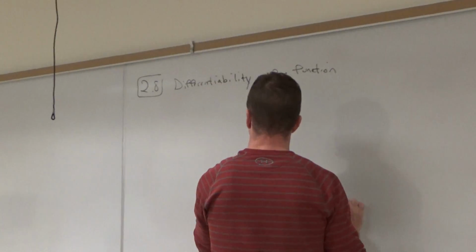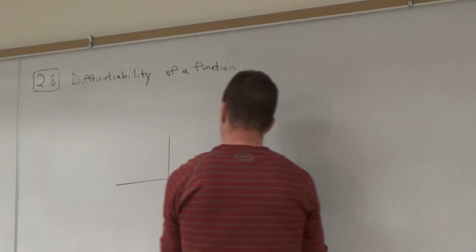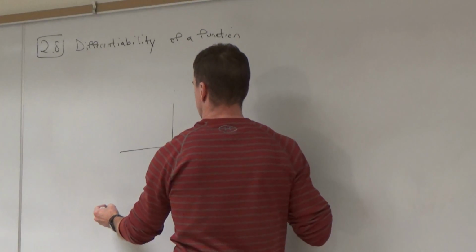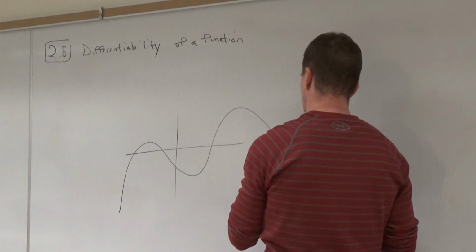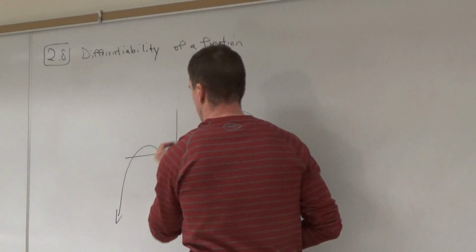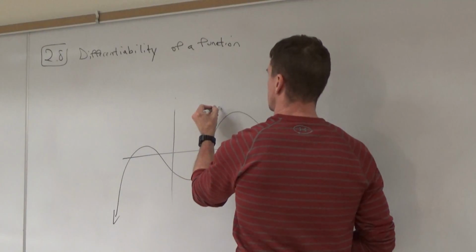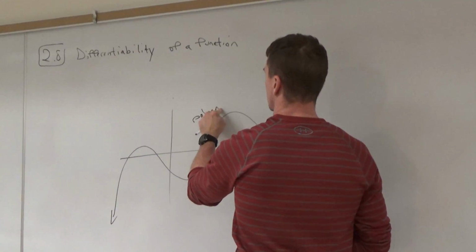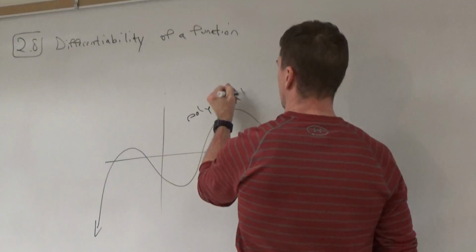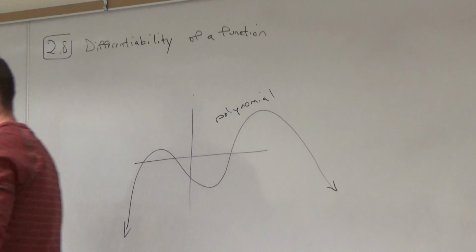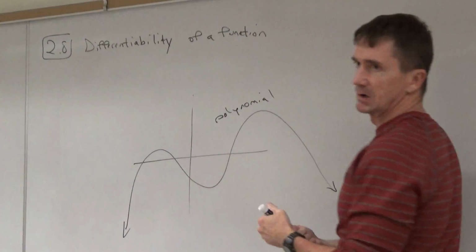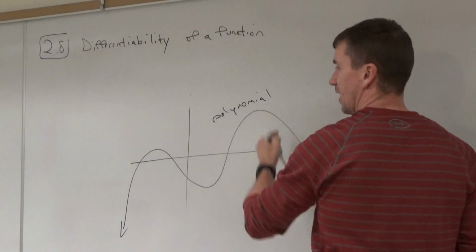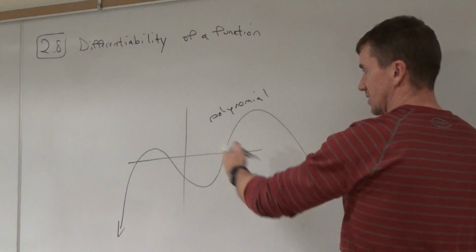So I'll start with this function. That's some polynomial, everyone. I do want to point out it's a nice, smooth polynomial. But where is this function differentiable? The answer is everywhere. You don't even need the equation; you can look at the image.